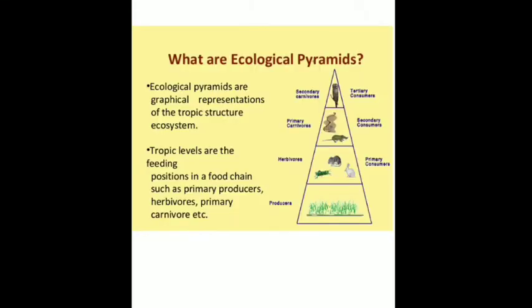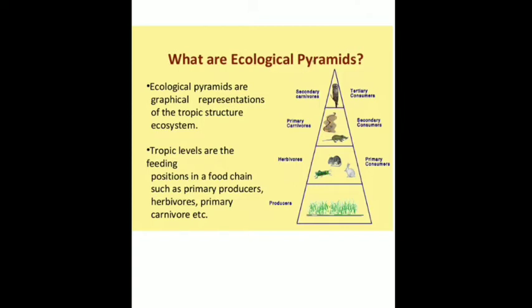What are ecological pyramids? Basically they are graphical representations of the trophic structure of an ecosystem. That is, the flow of energy in a food chain is called energy flow, and each level is called a trophic level.